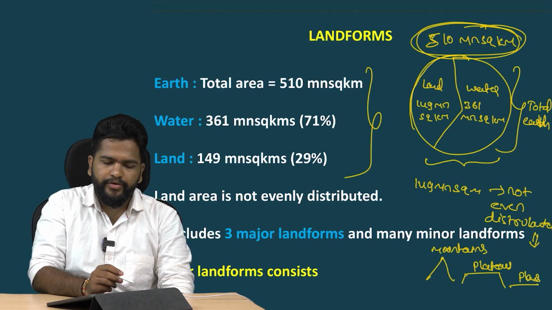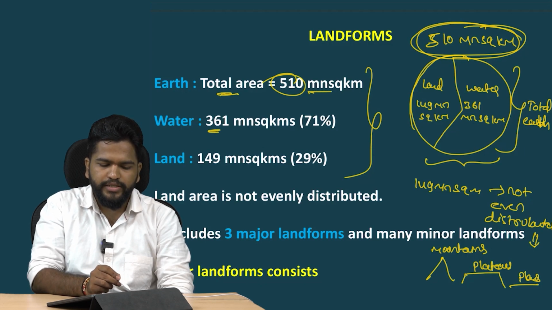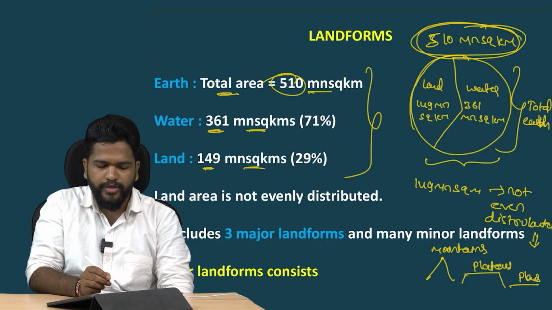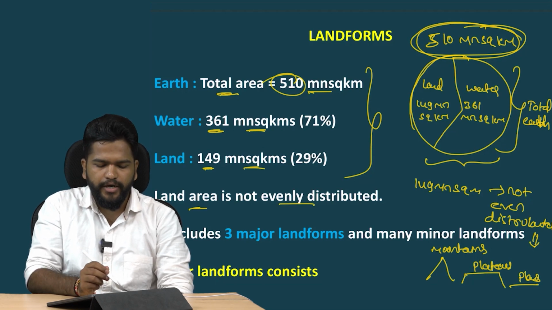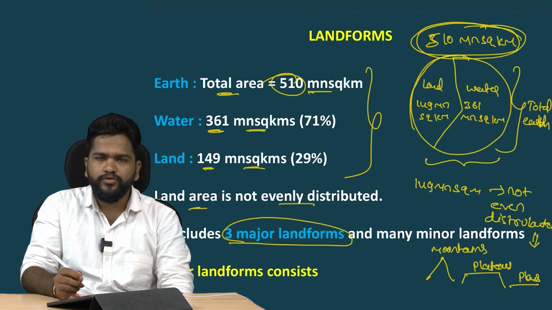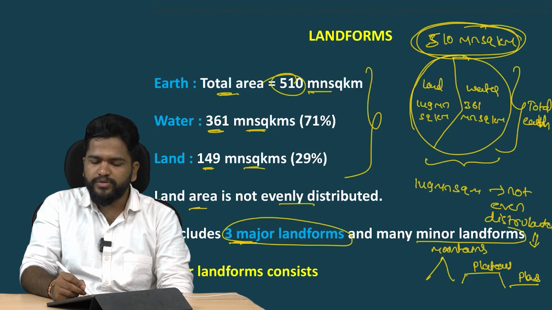So here the total area of the earth is 510 million square kilometers, water is 361 million square kilometers, and land is 149 million square kilometers. The land area is not evenly distributed. If we classify the total landforms, they are classified into three major landforms and many minor landforms.